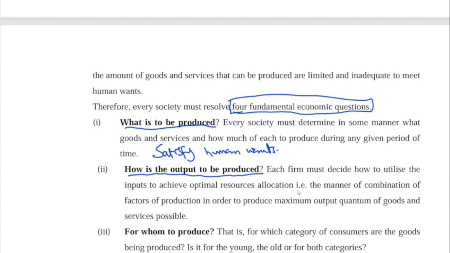How should we produce it? Now we understand the goods in terms of what to produce. How do we produce this thing? That is what you then need to decide on.